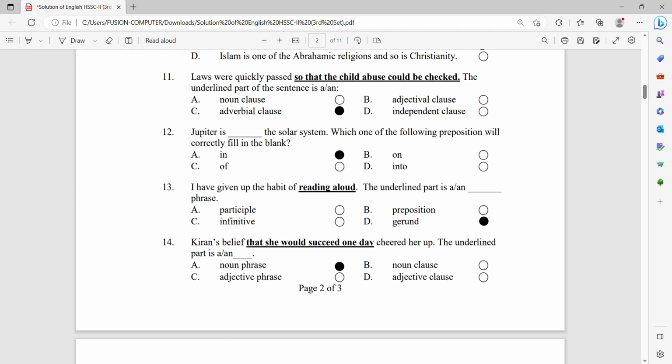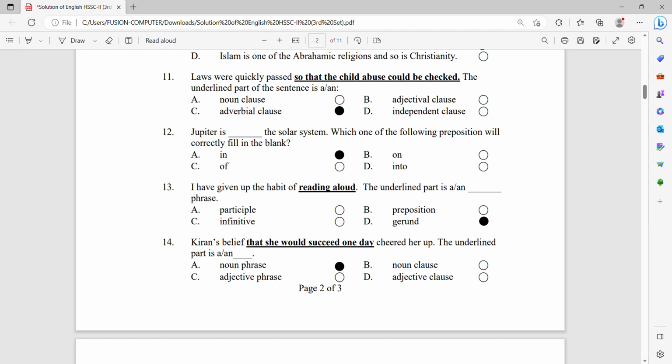Number 12, Jupiter is dash the solar system. Jupiter is in the solar system. It is basically the part of the solar system. That's why "in" is the correct option, option number A. Number 13, I have given up the habit of reading aloud.